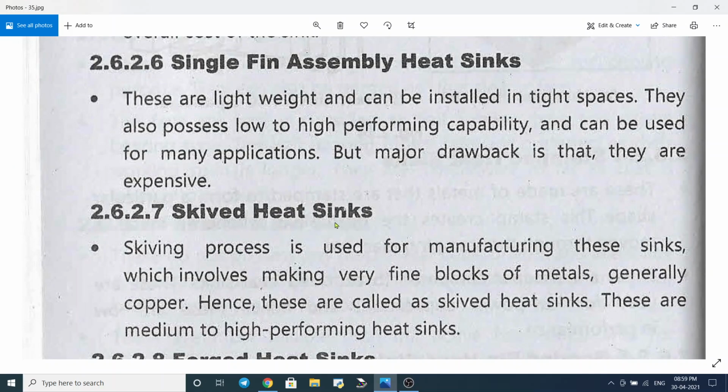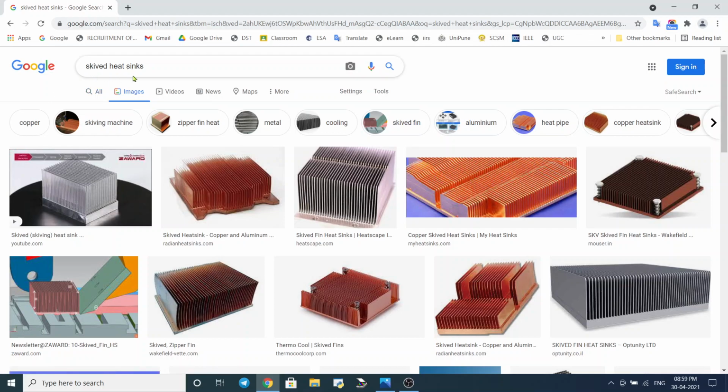Then skewed heat sinks. The skewed heat sinks look like this. These are the skewed heat sinks.